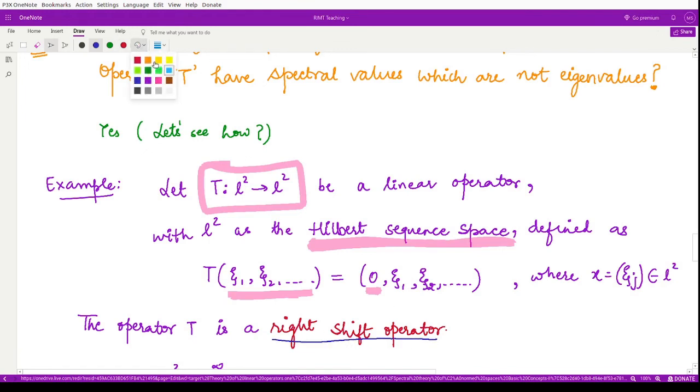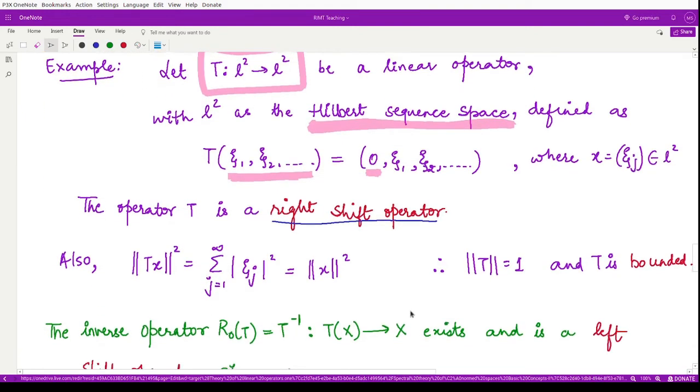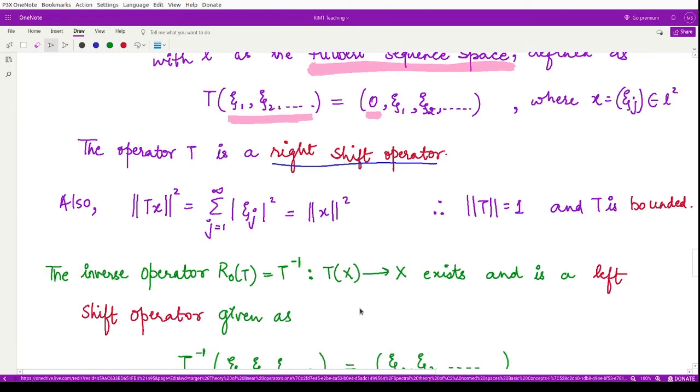So for this right shift operator here, we are defining another operator which is ROT, which is the inverse of this operator. So this is the left shift operator. What would be the inverse of this? If that is shifting it to the right, its inverse would be the operator which is shifting all the elements of the vector 1 unit to the left.